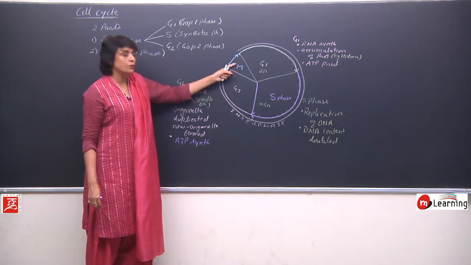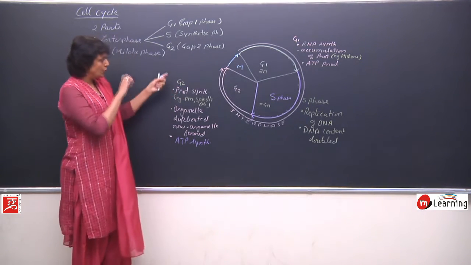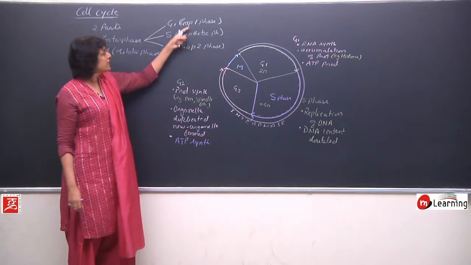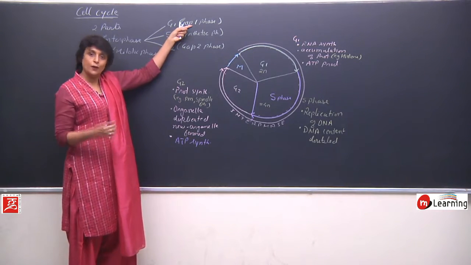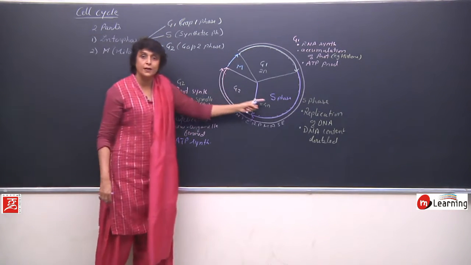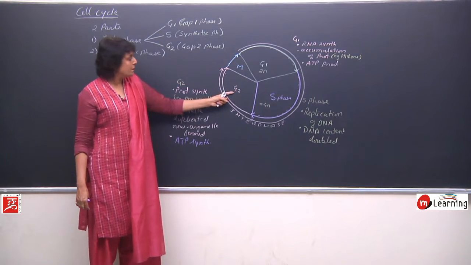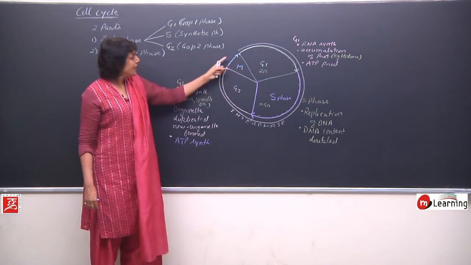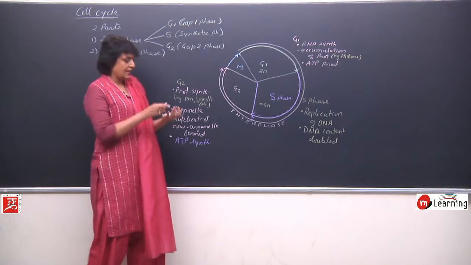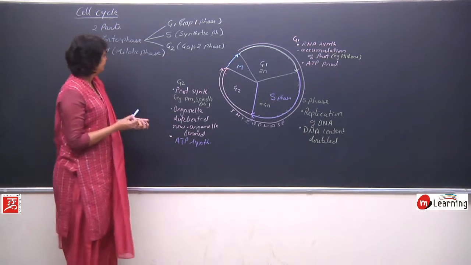So after this it would enter the M phase. So during interphase what has happened is, first the cell prepared itself for S phase so that the DNA could be doubled. After S phase, in the gap 2, the cell prepares itself for the division, and now division will take place. How would the cell divide?